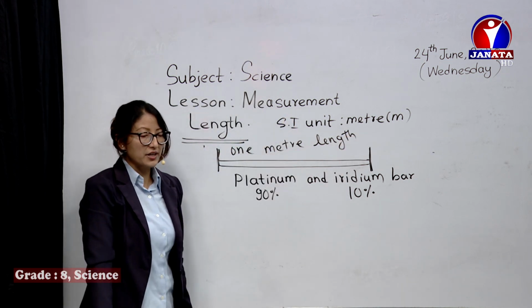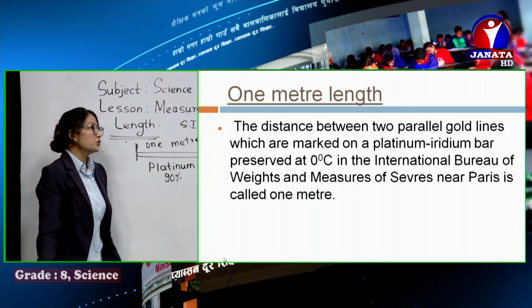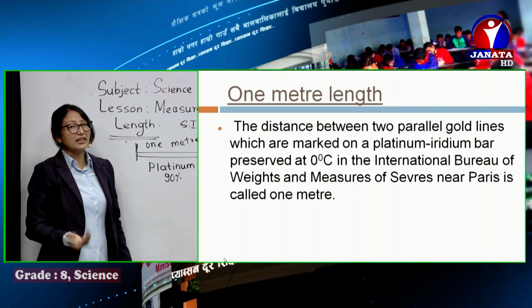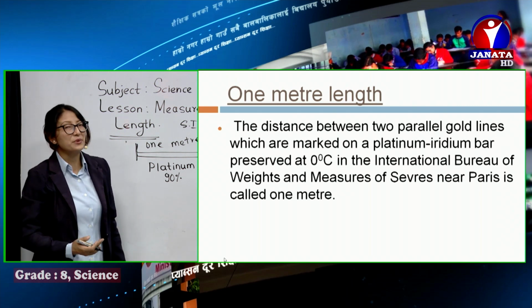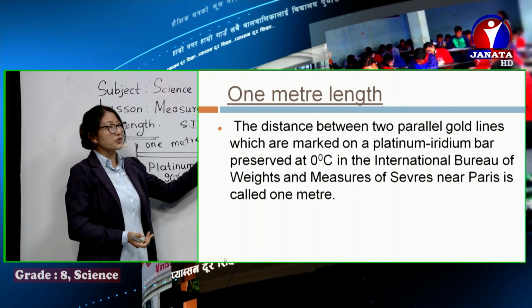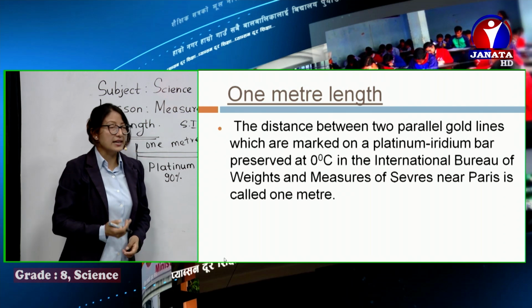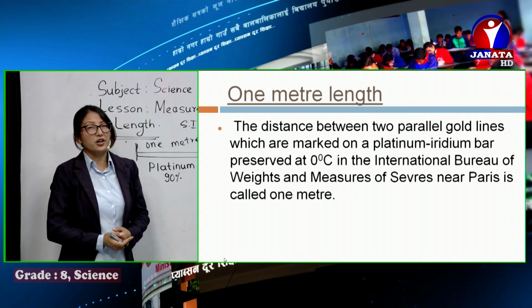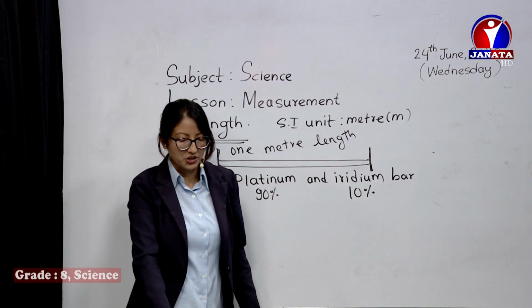The distance between two parallel gold lines marked on a platinum iridium, sorry, platinum iridium bar, preserved at 0 degrees centigrade in the International Bureau of Weights and Measures in Sevres near Paris in France. So that length is called 1 meter length.